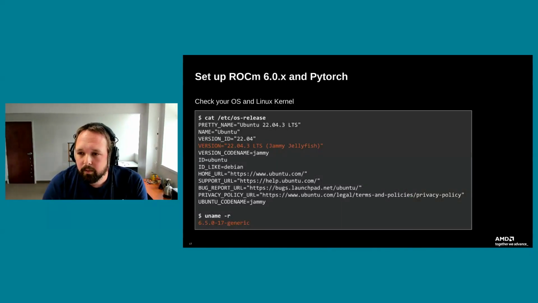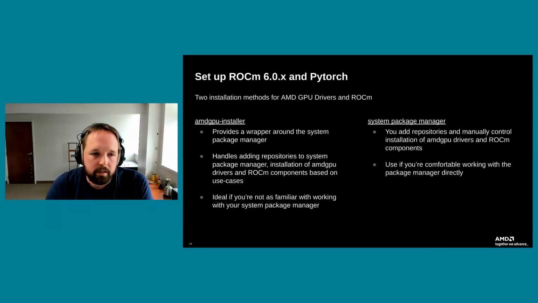If you're new to the system administration game, there are two things you can run on the command line to spit out what operating system you're on and what Linux kernel you're on. So if you just cat etc release, look at the version line, that will tell you the exact version for that release of, in this case, Ubuntu. And if you run uname -r, you can spit out the kernel. So in this particular case, you can see we're running Ubuntu 22.04.3 with the 6.5 Linux kernel. So again, you just want to make sure you're matching everything before you start trying to install things. Otherwise, you might not have such a great time.